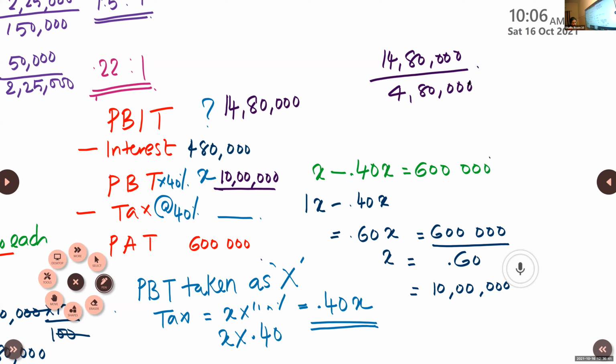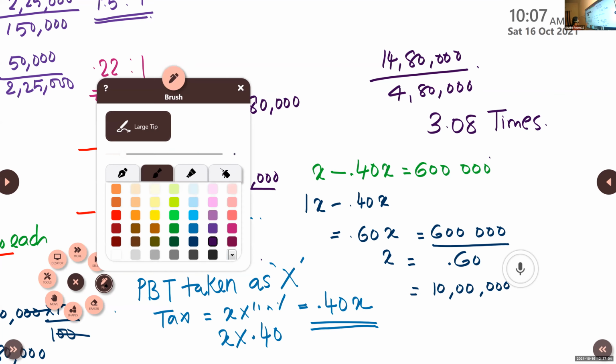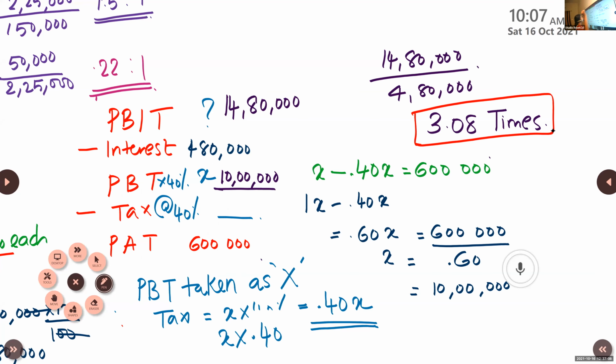Aditya, how much is the answer? You got the answer? Okay, do it. Aparna, how much? You got it? Ma'am, is it 3.08? Yes, it is 3.08 times. Okay, times. So is it clear to all? Is there anyone who hasn't understood? If yes, please give me a message in chat. I will explain it again.